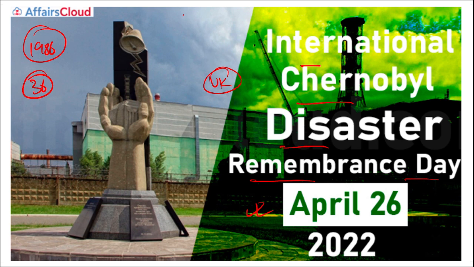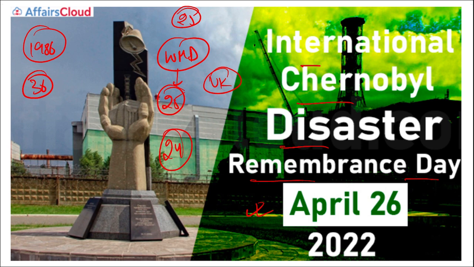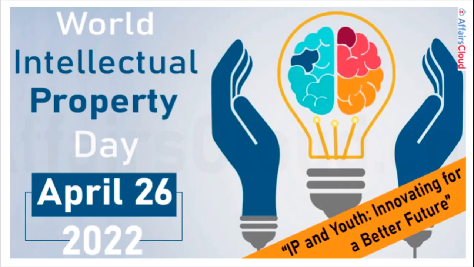Alright, then apart from this, we saw World Penguin Day. Then remember, International Delegates Day is also observed on 25th of April. World Malaria Day is also observed on 25th of April. World Day for Laboratory Animals is observed on 24th of April, and International Day of Multilateralism and Diplomacy for Peace is also observed on 24th of April. Then the another important day before this, remember, is National Panchayati Raj Day. When do we observe National Panchayati Raj Day? It is observed on 24th of April.